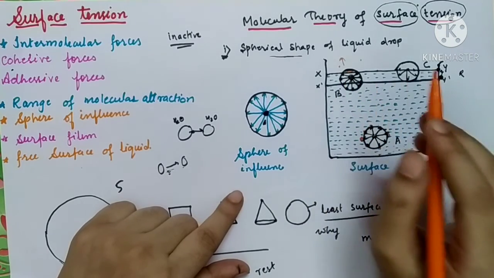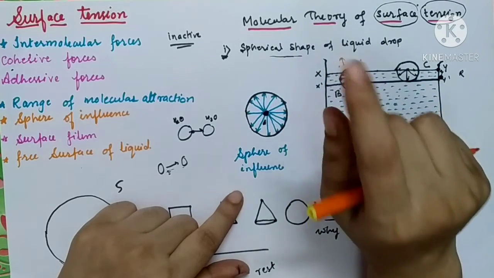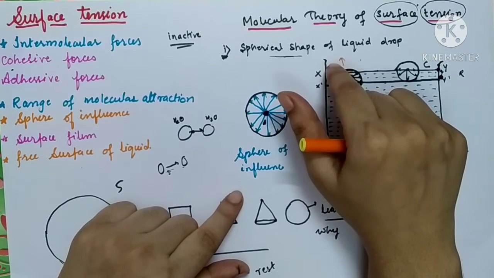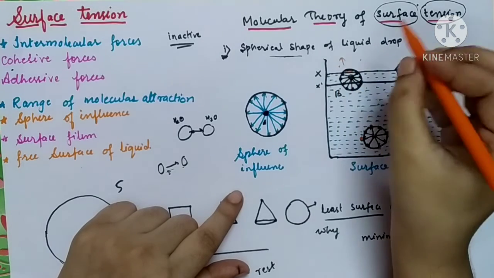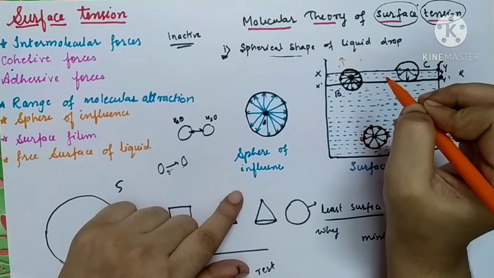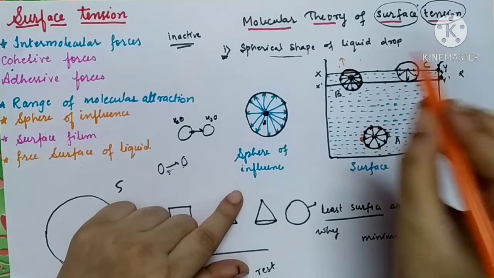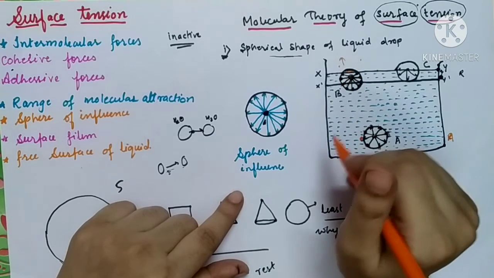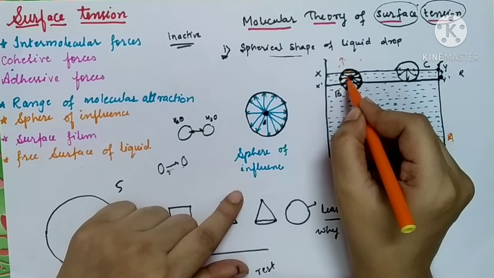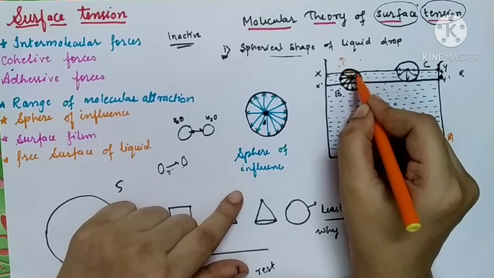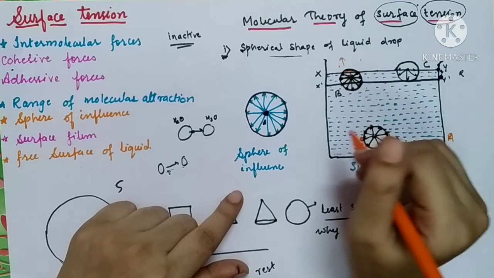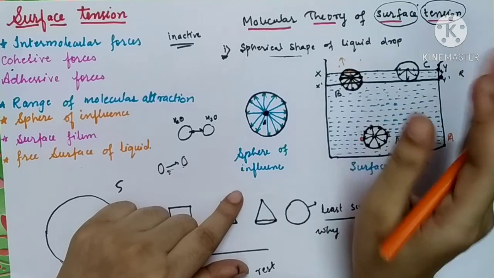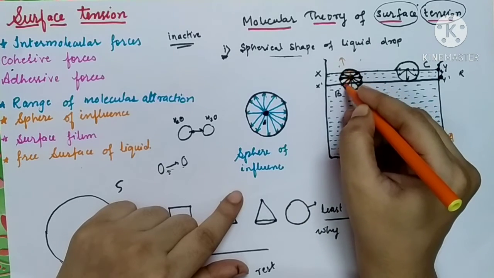So here we are going to neglect two forces. One is the force of gravity, the second is the adhesive forces due to air molecules, because a small part of this sphere of influence lies in air. So we will have to calculate only the cohesive forces. When you take these two cohesive forces, they are equal and opposite, so they cancel each other out. See the next two forces.